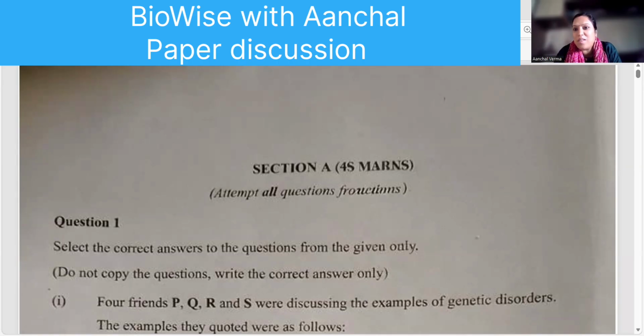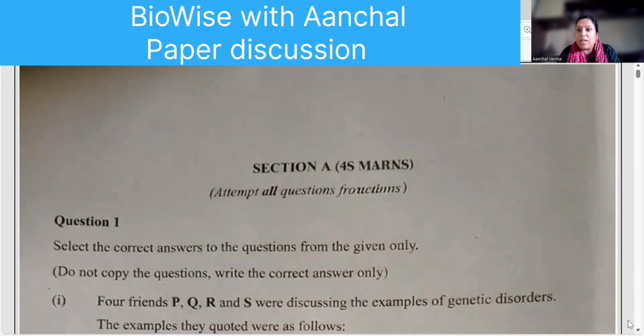I hope you have solved the paper well. So this is regarding the discussion for today's paper, and let's see how much you have scored. The paper was easy and most of the questions, as you could see, were there from the revision. So I can proudly say that there were many questions from the revision that we did. Right, so let us move ahead with the questions. All must be eager to know what are the answers, whether you have done it correctly, how much you are going to score.